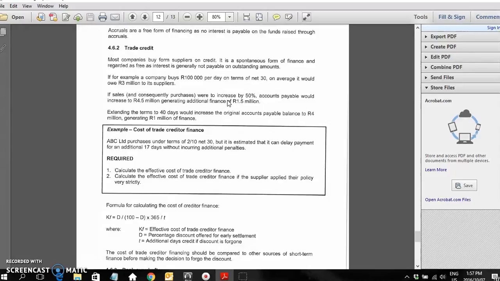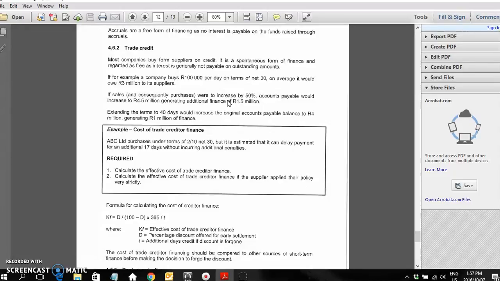So if sales were then to increase by 50%, accounts payable will automatically increase by 50% to 4.5 million. So that's a generation of additional finance of 1.5 million, just by increasing the sales or purchases by 50%.